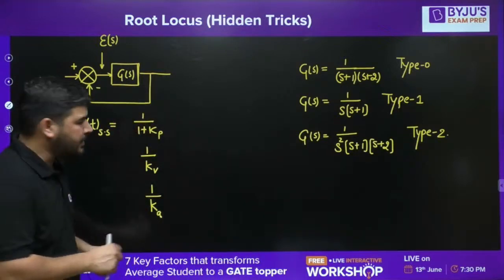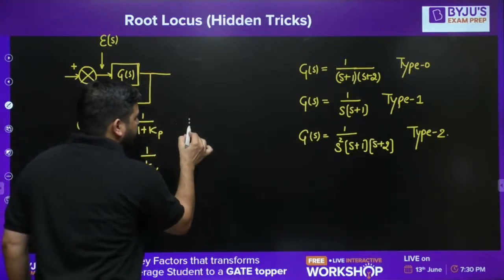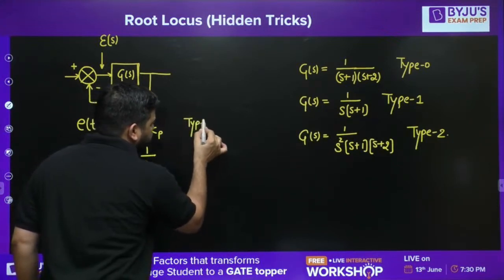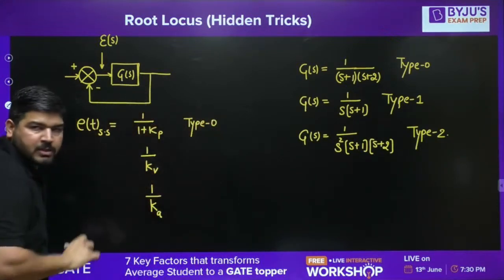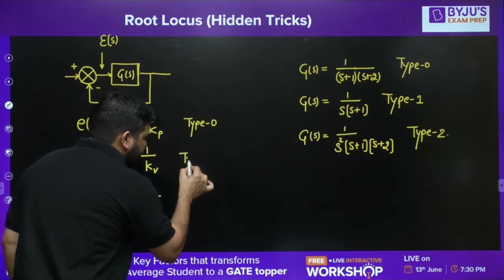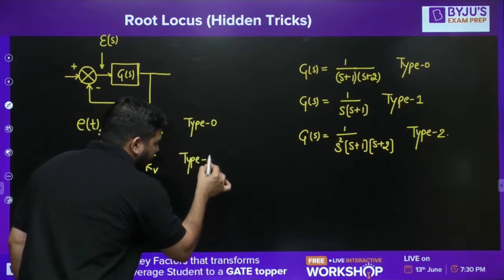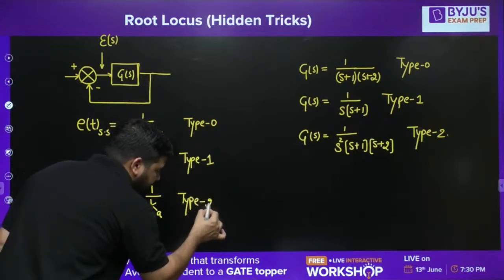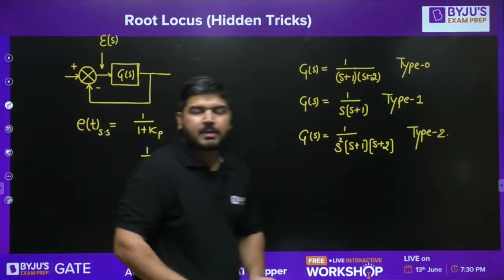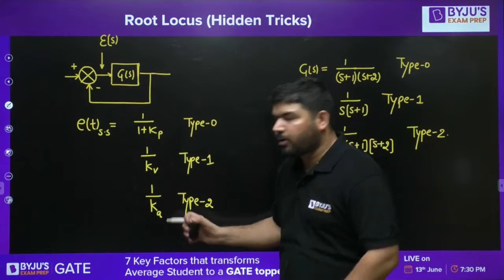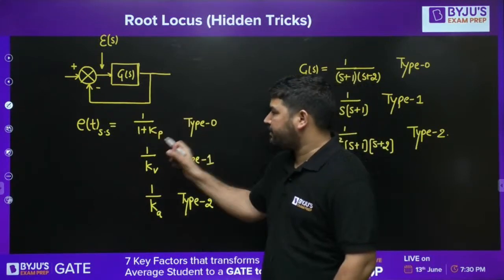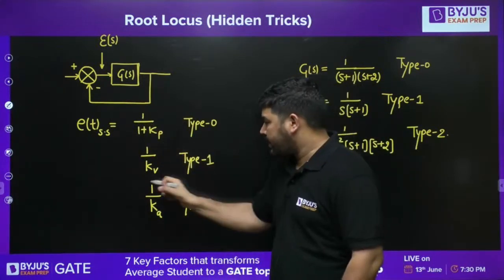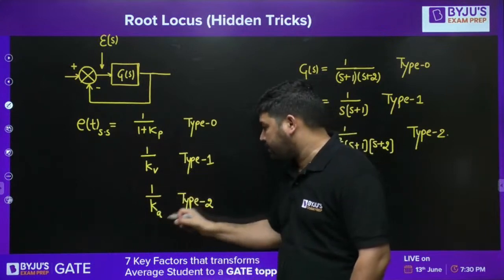But let me tell you, this formula is applicable if the system is type 0. And this formula for steady state error is applicable if the system is type 1. And if the system is type 2, this formula is applicable. So depending on the type of the system, we will apply a different formula. For type 0, this will be the formula, for type 1, this, and for type 2, this.